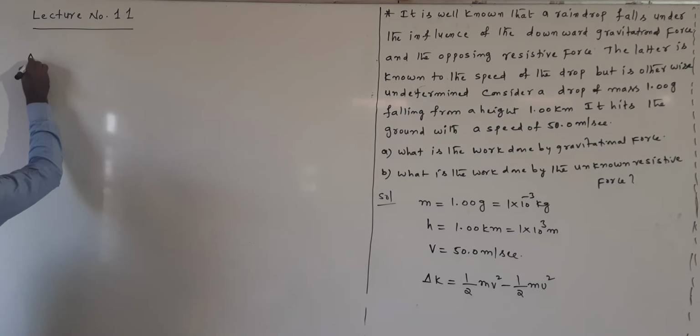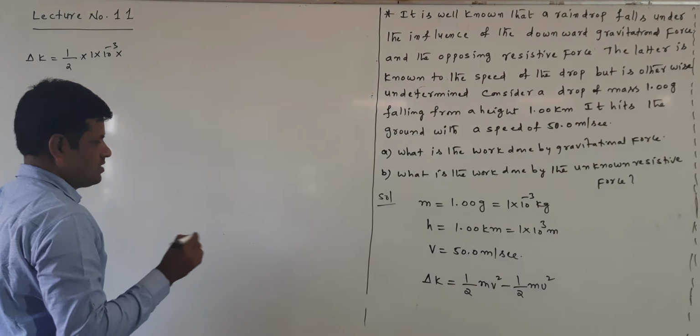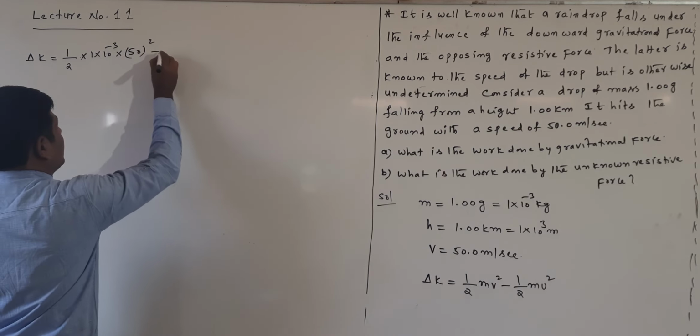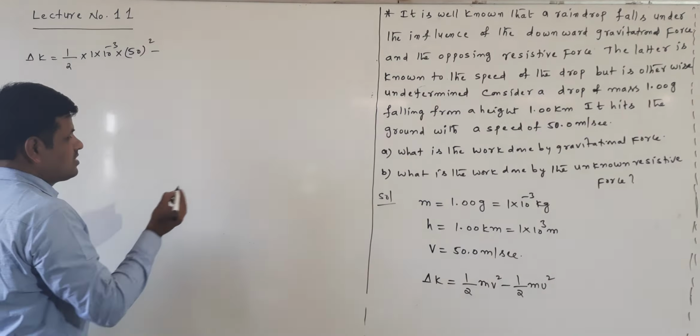Mass is equal to 1 into 10 power of minus 3, into velocity. Final velocity is 50.0, means 50, so 50 square, minus half m into initial velocity 0, freely falling, so m into 0 square.